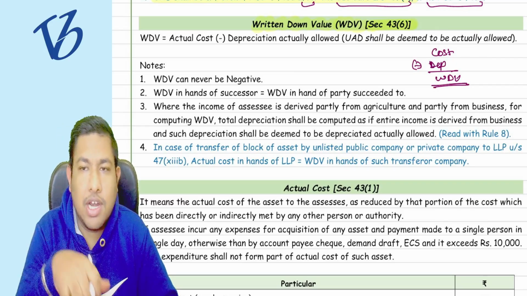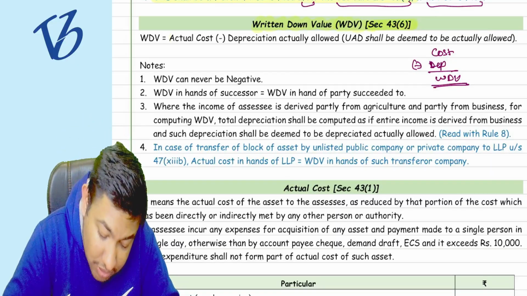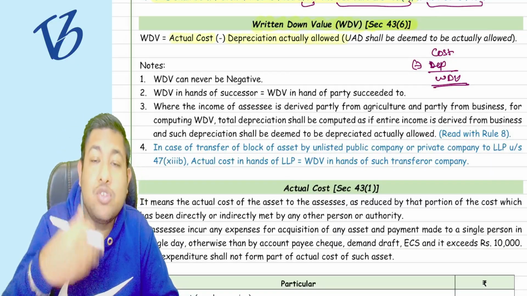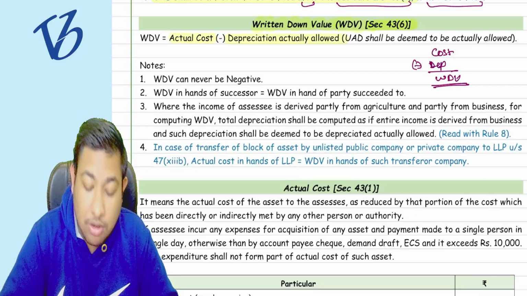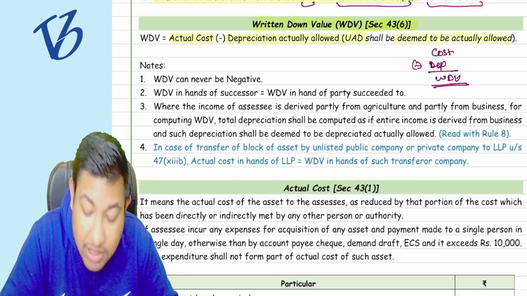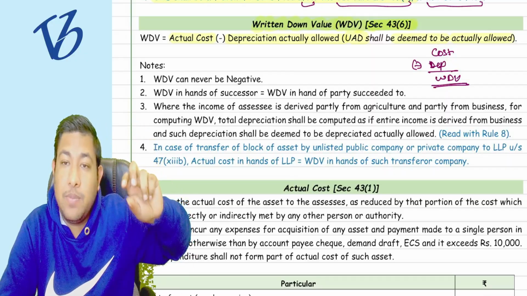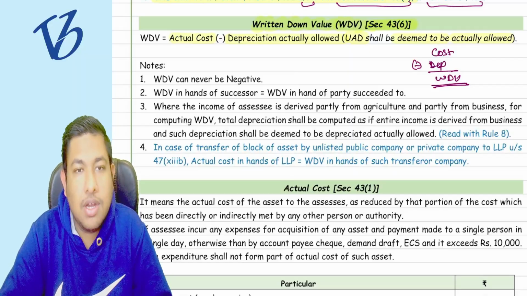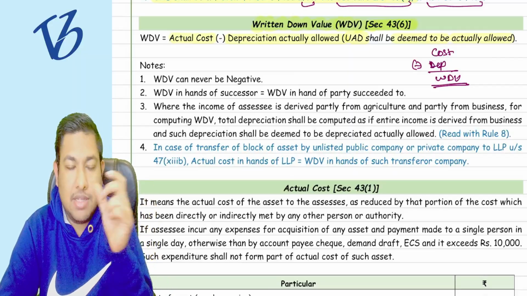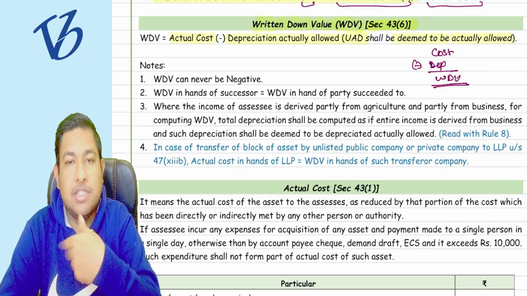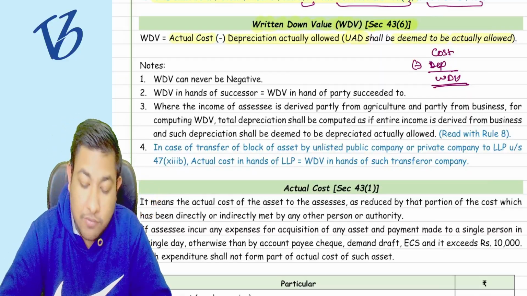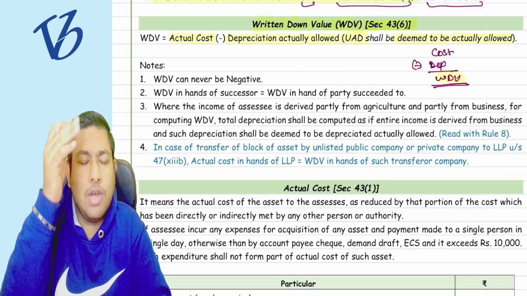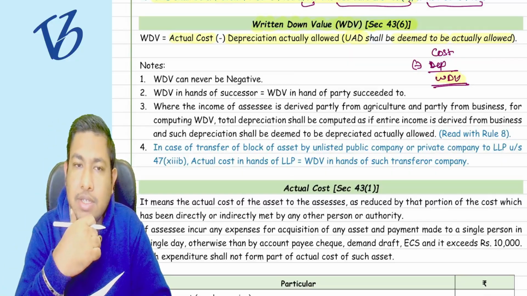Cost minus depreciation which is actually allowed, and UAD shall be deemed to be actually allowed. Unabsorbed depreciation shall also be deemed to be actually allowed to you, because it is going to be allowed. So the cost of the asset minus the depreciation which is actually allowed to you will give you the WDV. This is the same thing that you have been studying from class 11th. Understood?